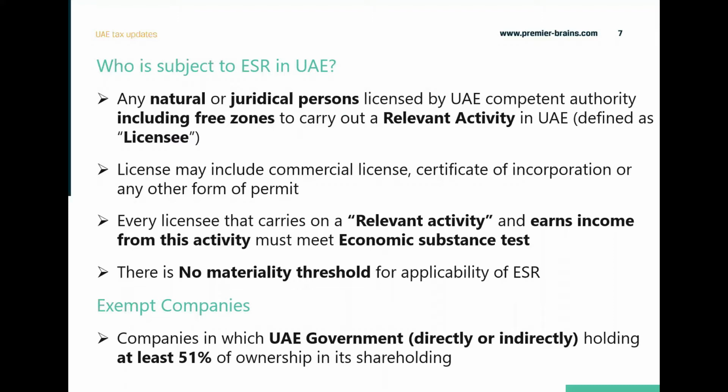We will be covering these definitions: what is a relevant activity, what is the economic substance test. For now, just keep in mind that any business which has a commercial license or any permit needs to make at least an assessment as to whether they are falling under any of the relevant activities or not.